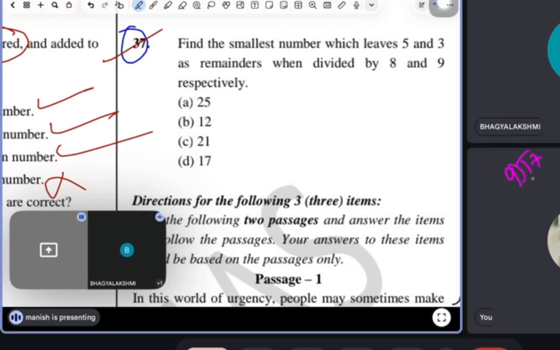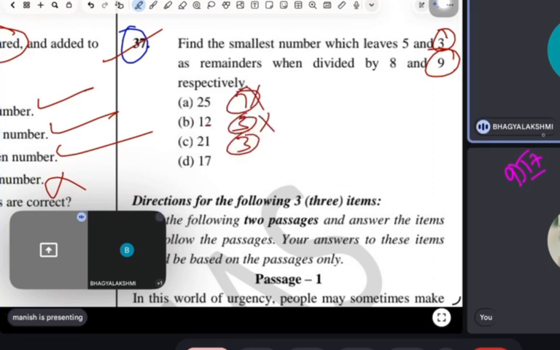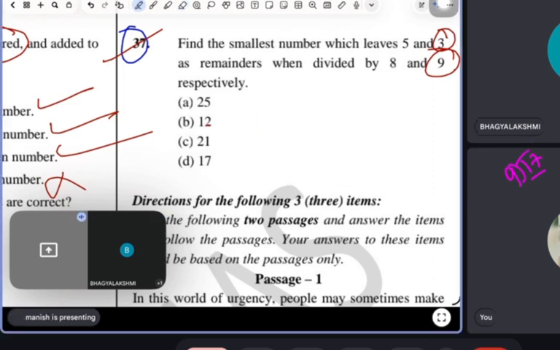Guys, you have forgotten. This is my crush, 9. If I divide any number by 9, the sum of digits should be divided by that number, but 3 is the remainder. So here 5 to 7, it is not. 2 and 3, not possible. No, wait, I have done wrong. 1 and 3 is possible. 9 times 2 is 18.